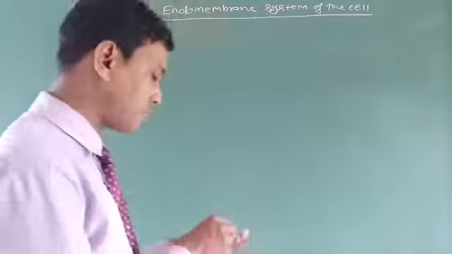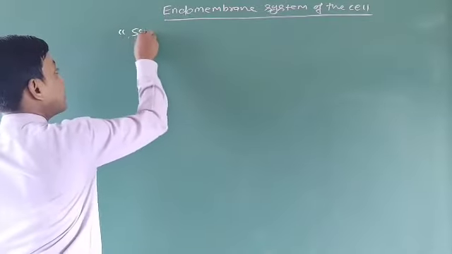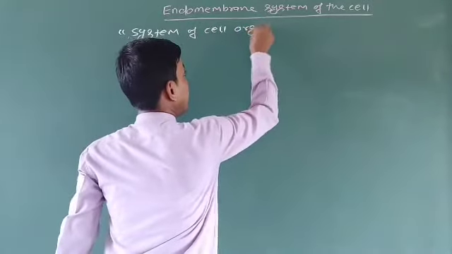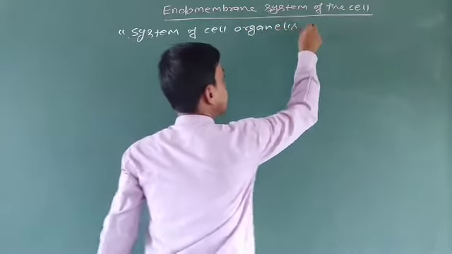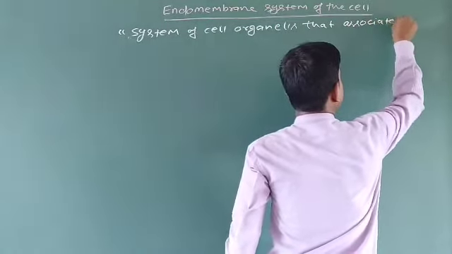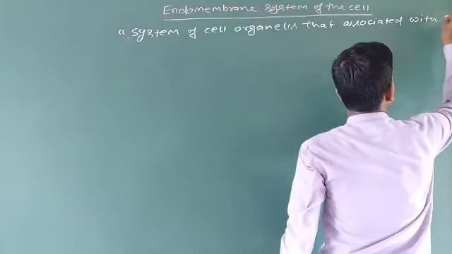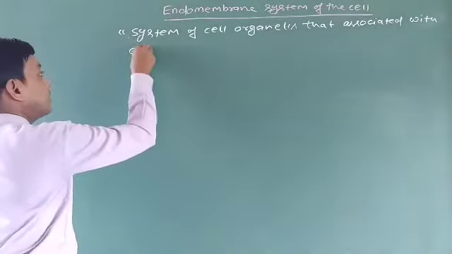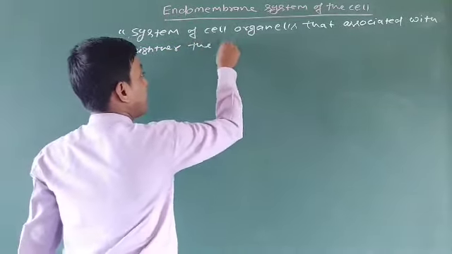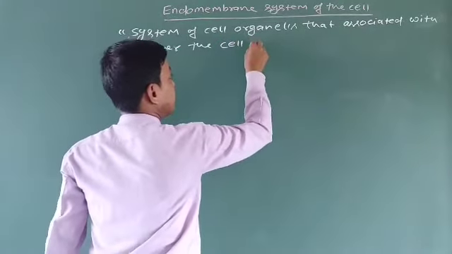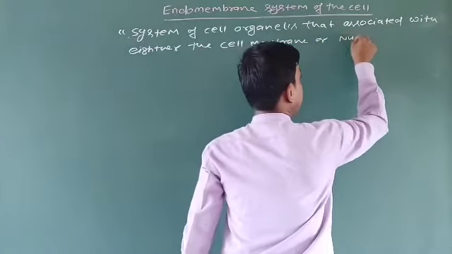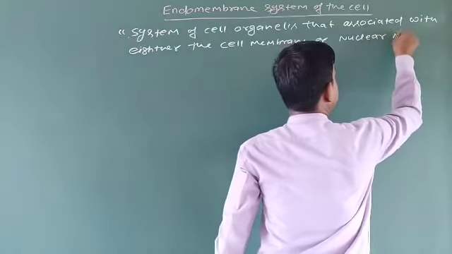So how can you define the endomembrane system? It is a system of cell organelles that are associated with either the cell membrane or the nuclear membrane.